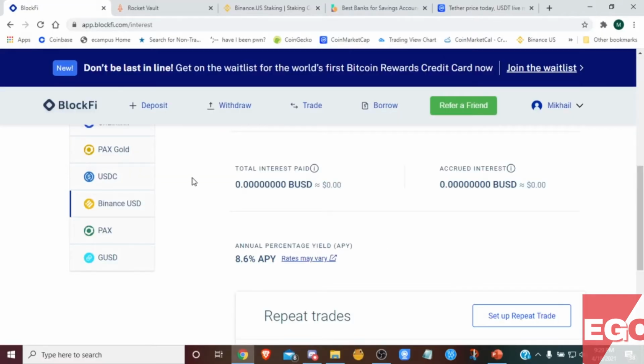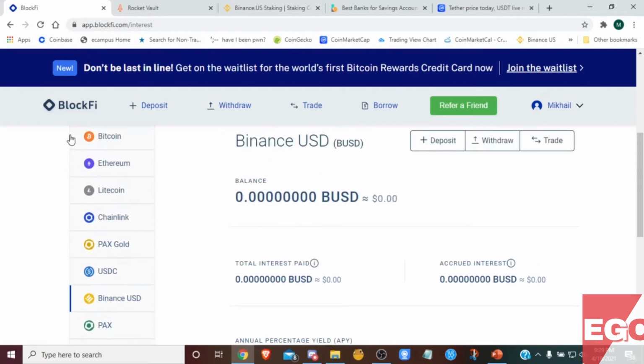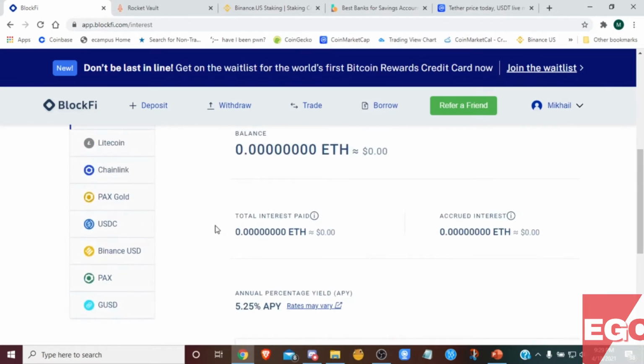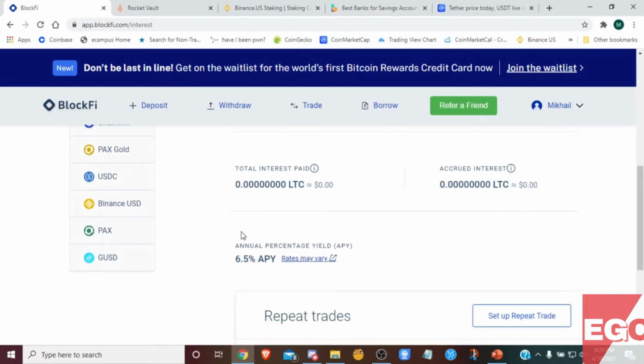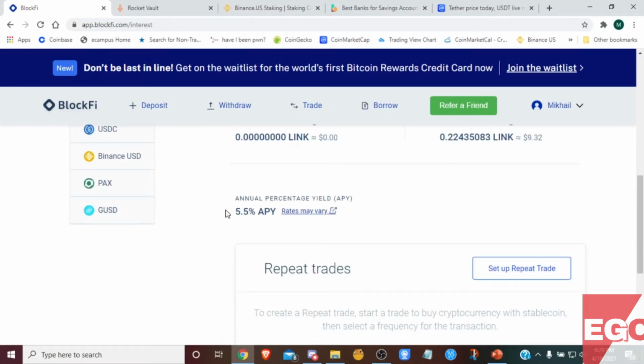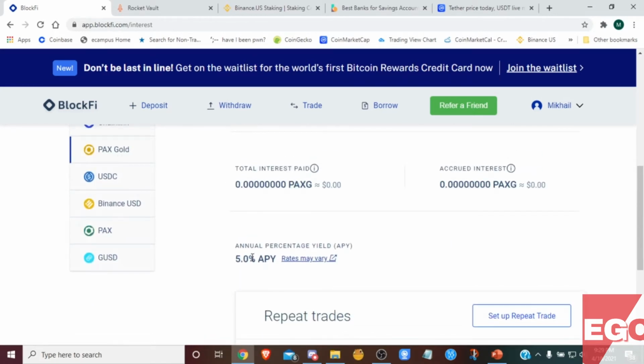This is an example of what I meant. You can stake on the website or on the mobile application. This is called BlockFi. You can stake on the website or you can download the mobile application. As you can see, you can stake a variety of cryptocurrencies on here. You can stake Bitcoin for 6% APY, Ethereum for 5.25% APY, Litecoin for 6.25% APY, Chainlink for 5.5% APY, Pax Gold 5% APY, USDC for 8.6% APY, Binance USD 8.6% APY, PAX 8.6% APY, GUSD 8.6% APY.